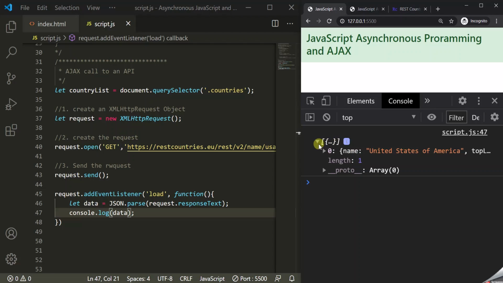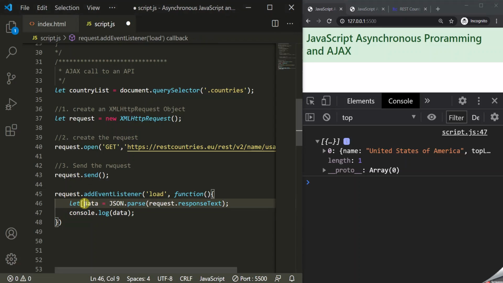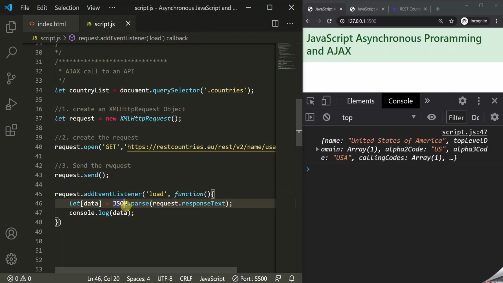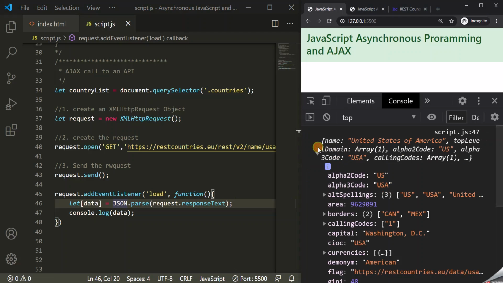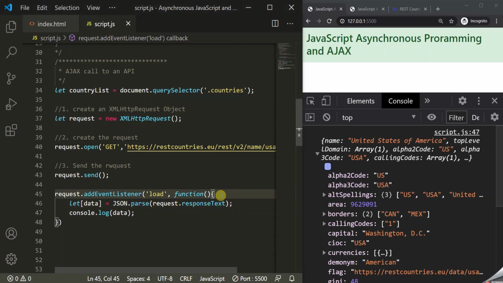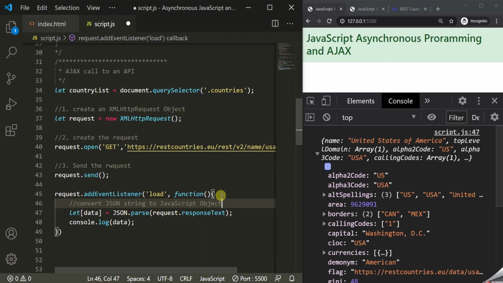So what I'll do is I will destructure this array and get this object from this array. And to destructure the array, if you remember, we can simply wrap this data variable within square brackets. Now let's save the changes, and now we have this pure object. All right, so here, let me give a comment. Here we are converting JSON string to a JavaScript object.